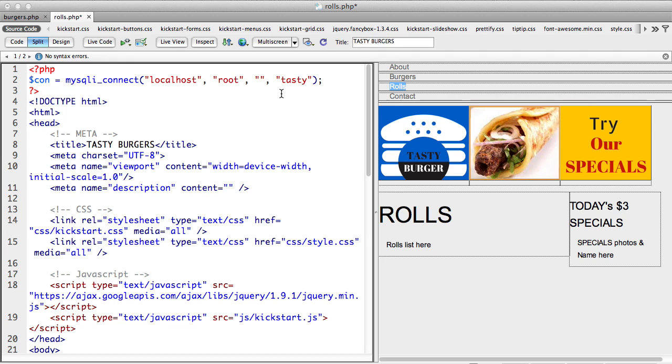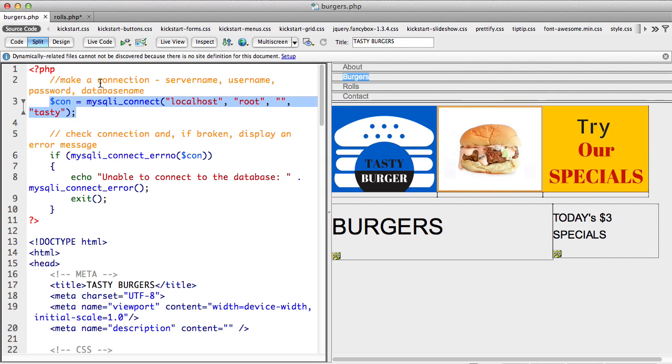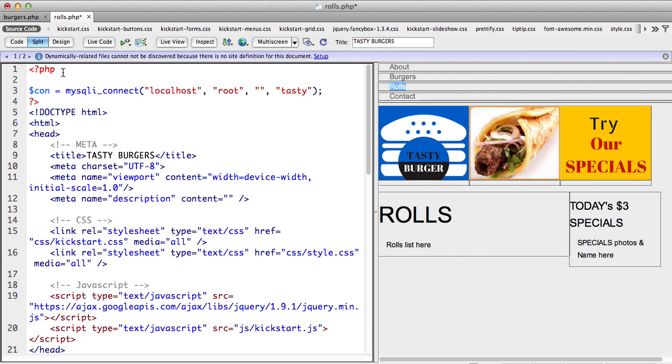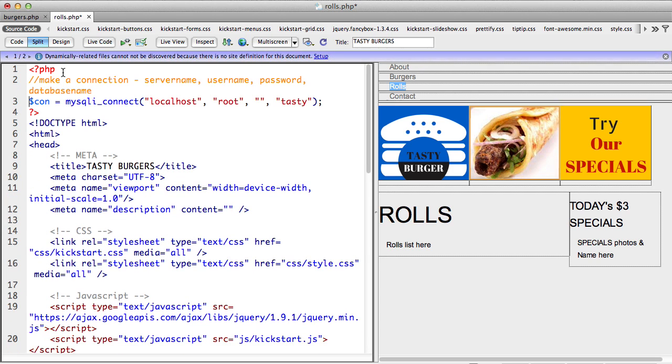Now, to make things easier on my server, for this database I'm just using the default root and empty password, and this is the name of the database. So I've got these comments here, and I'm going to put the comments as well. I've got the comments for you. It took me less than 5 minutes to make the burger one. So there.